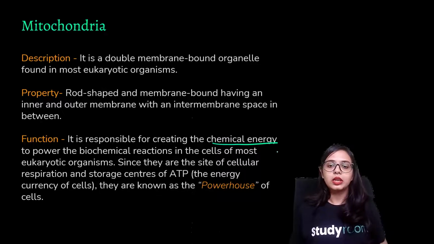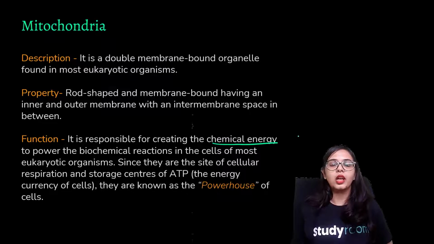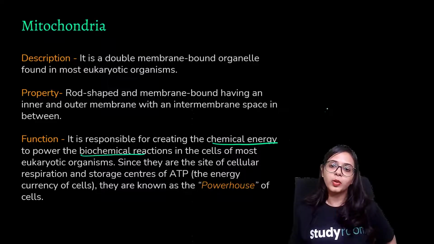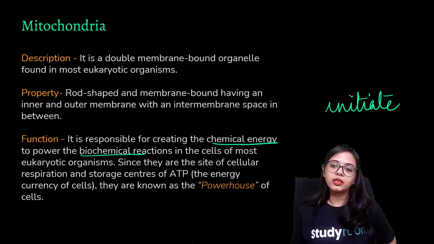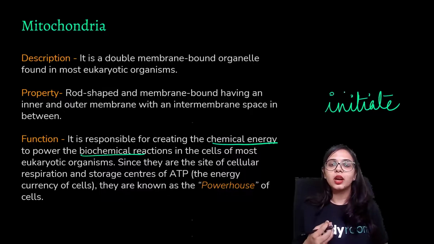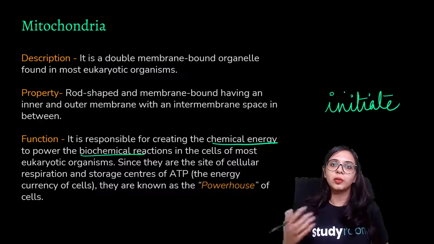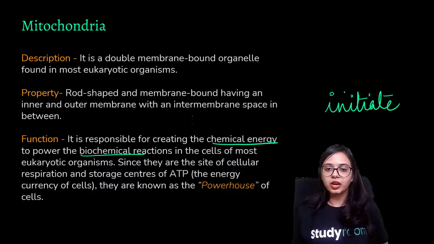What we mean by this is that there are chemical reactions that go on inside our bodies, right? These are known as the biochemical reactions. Now, when I say that mitochondria is the site where these chemical reactions are initiated, it means some chemical energy has to be produced at first somewhere so that the other processes may be carried out smoothly.